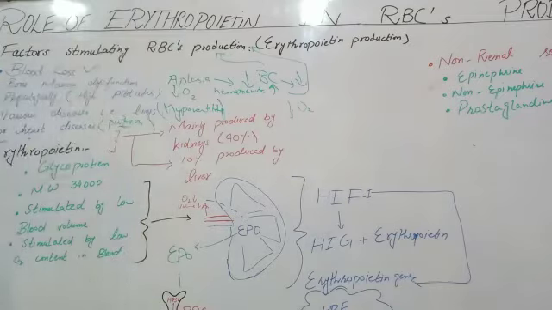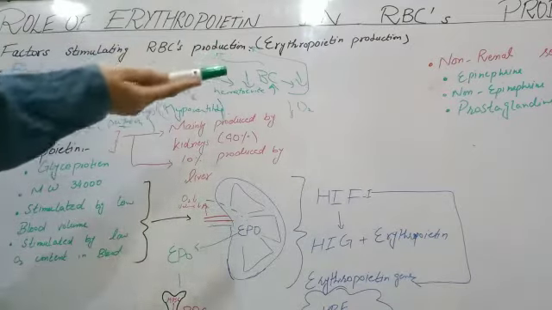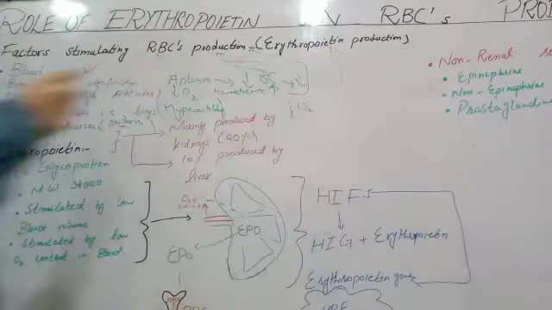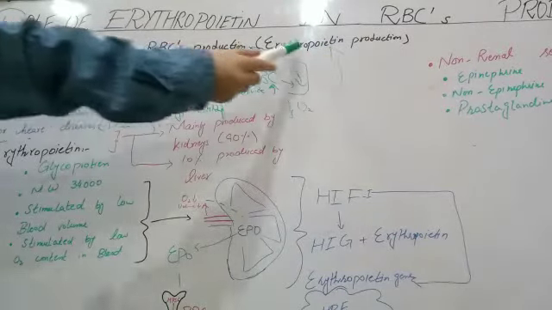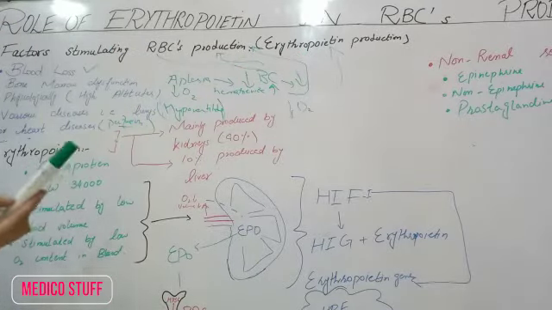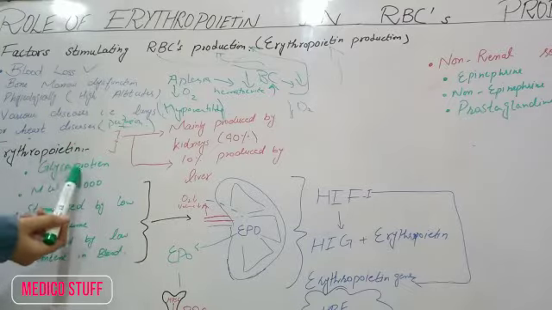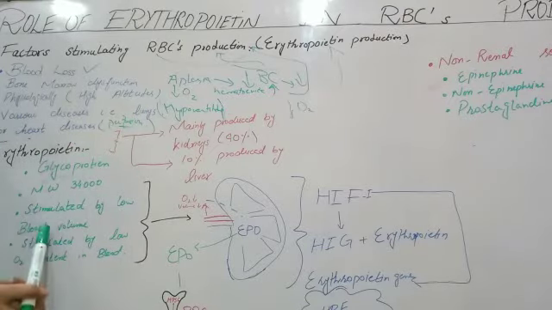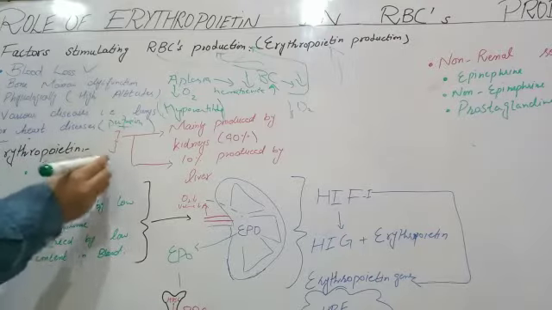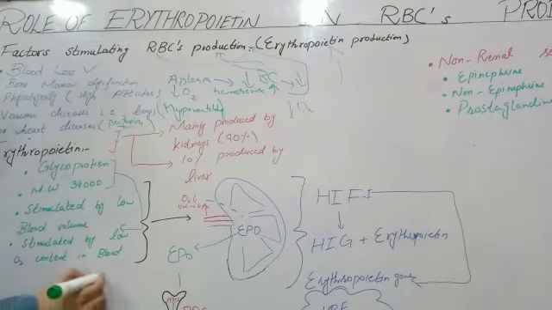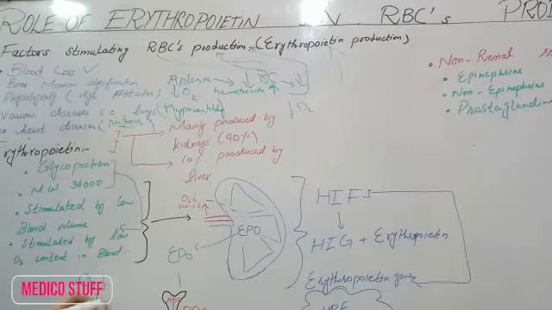Now, how is RBC production stimulated in our body? The main cause of RBC production is the production of the erythropoietin hormone. What is erythropoietin? Erythropoietin is a glycoprotein. Its molecular weight is 34,000, and it gets stimulated by low blood volume, meaning that this glycoprotein is sensitive to the oxygen content in blood and blood volume.